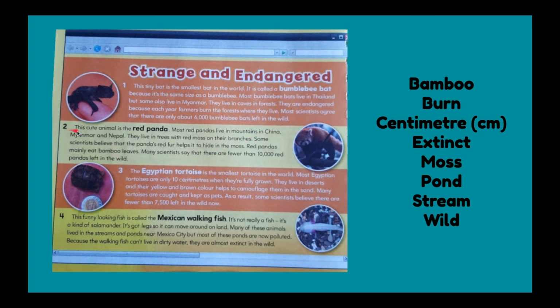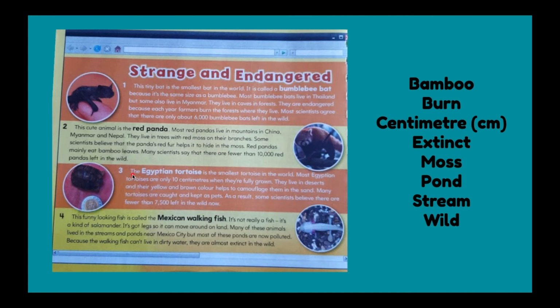Number 2. This cute animal is the red panda. Most red pandas live in mountains in China, Myanmar, and Nepal. They live in trees with red moss on their branches. Some scientists believe that the panda's red fur helps it to hide in the moss. Red pandas mainly eat bamboo leaves. Many scientists say that there are fewer than 10,000 red pandas left in the wild.